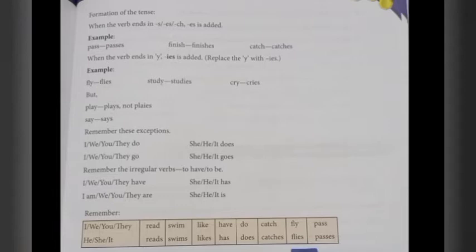Okay? So formation: when a verb ends in s, x, ch or sh, what do we have to do? We have to add es. Okay? So if it is given as I, we, you, they, then we can write pass. If it is he, she, it, then we have to add es: passes. So simply we cannot add s. If the verb is ending with s, that is P-A-S-S, what do we have to do? We have to add es.